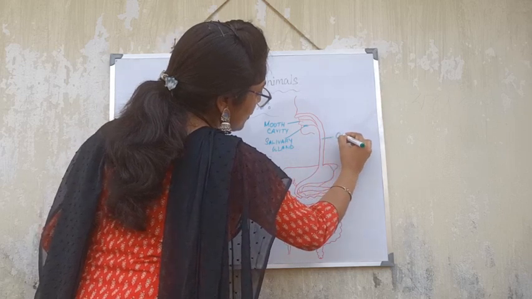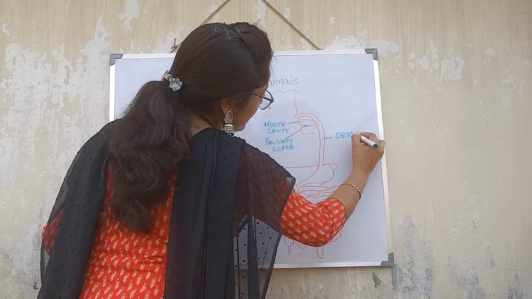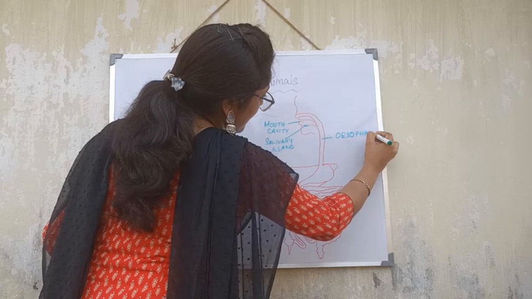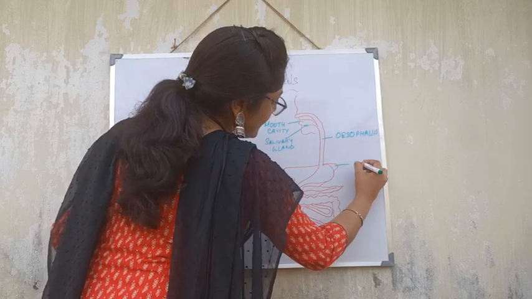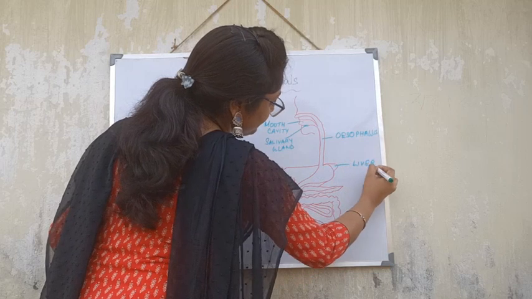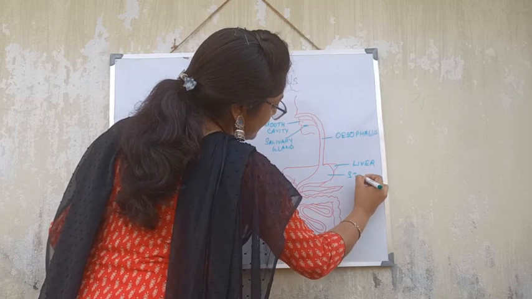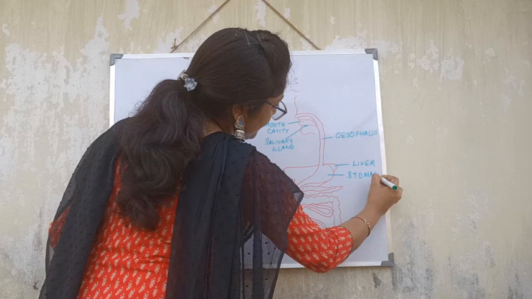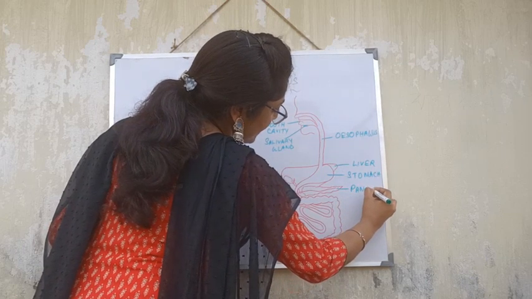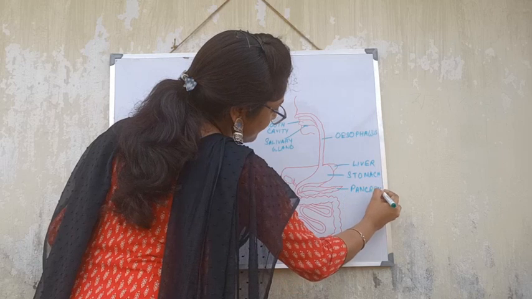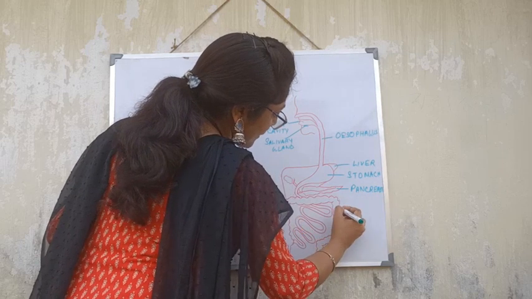This is the esophagus, and this particular part is the liver. This is the stomach. This is the pancreas.